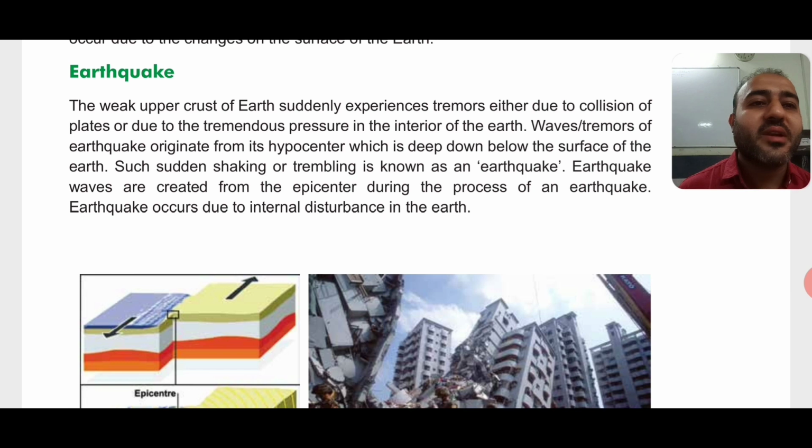Or due to the tremendous pressure in the interior of the earth. Now what is this pressure about, right? Many a time we have seen that if an earthquake happens, there are cracks formed on the surface of the earth, and from those cracks gases come out, right? So there is lava inside the earth or a volcano inside the earth, right? And many a time gases are formed inside the earth.